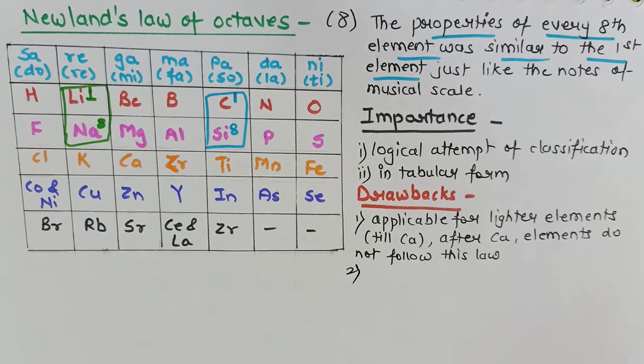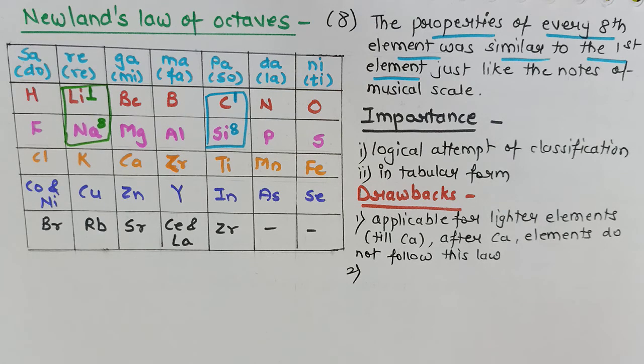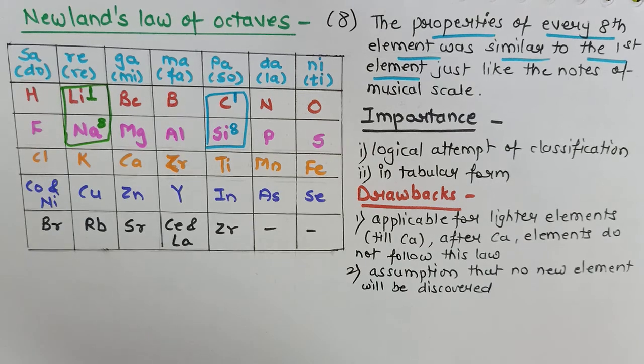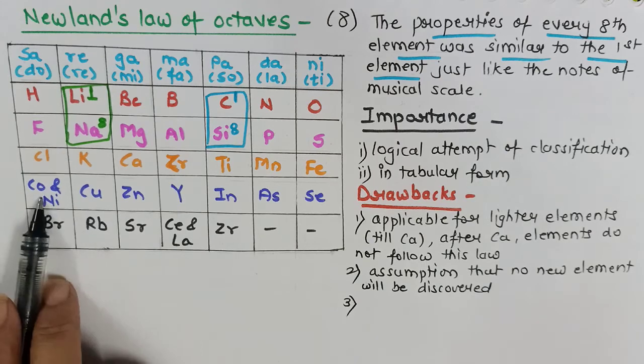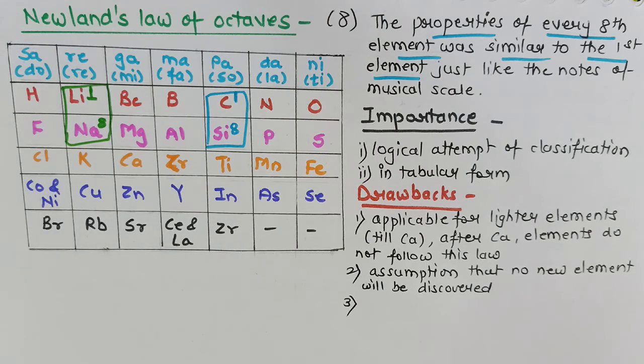The second drawback: at that time only 56 elements were known. So he said that if today 56 elements exist, tomorrow also 56 elements will exist and no new element can be discovered. And this was the biggest drawback of Newland's law of octaves. Third drawback: as you can see, at these two places there is a jumbling of the elements. This jumbling was done only to make this arrangement possible, and that was a wrong thing.